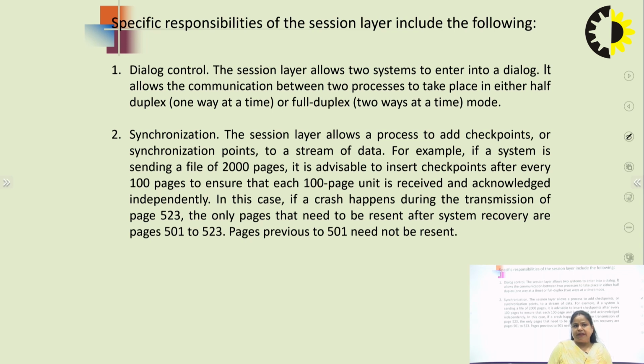When the two systems enter into a conversation or communication, they always enter into a dialogue. Whenever we need to complete that task, we need to do the communication between the two processes in either way, whether it is a one-way communication or both-way communication. So for that, we require a dialogue controller.